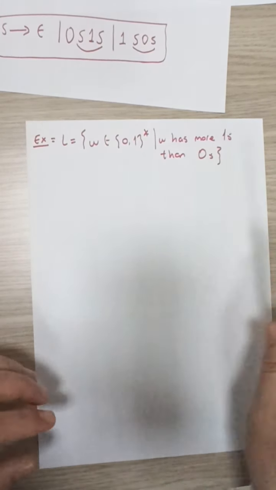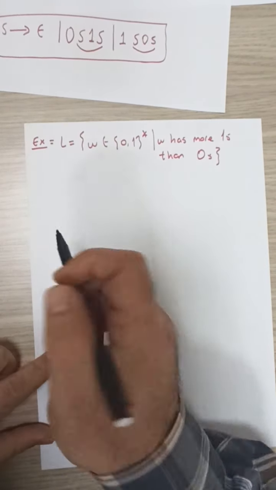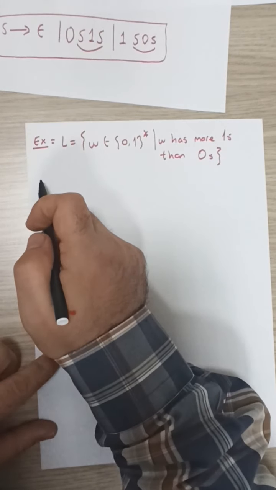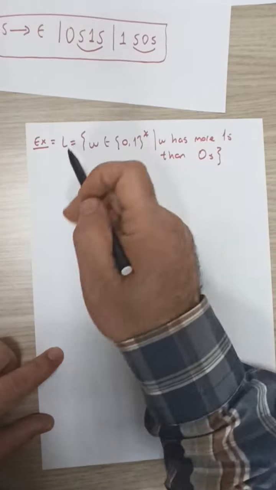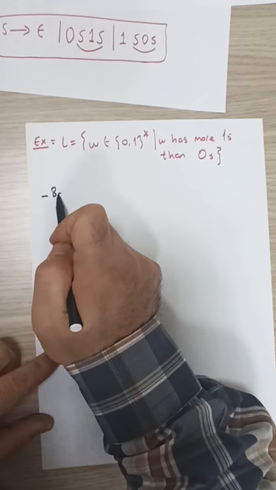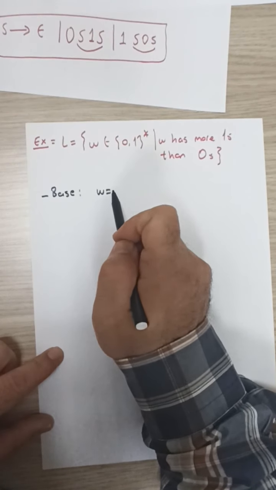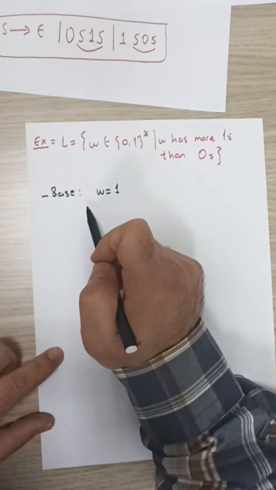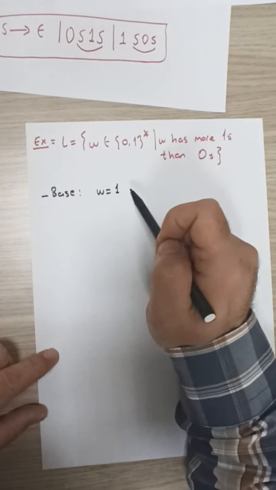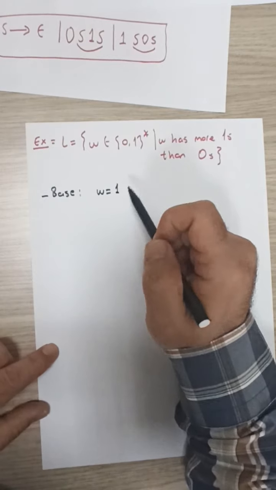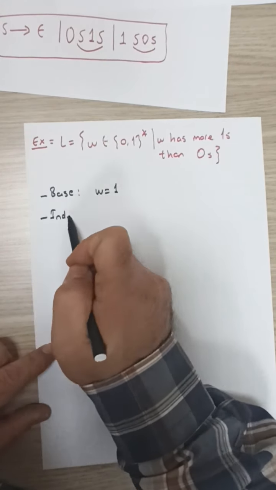Again, let's try to think in terms of induction. For the base case, what could be the simplest or the shortest string that belongs to this language? W equals 1 is the shortest string that belongs to this language because it has more ones than zeros and it has length 1. For the inductive part of our construction,